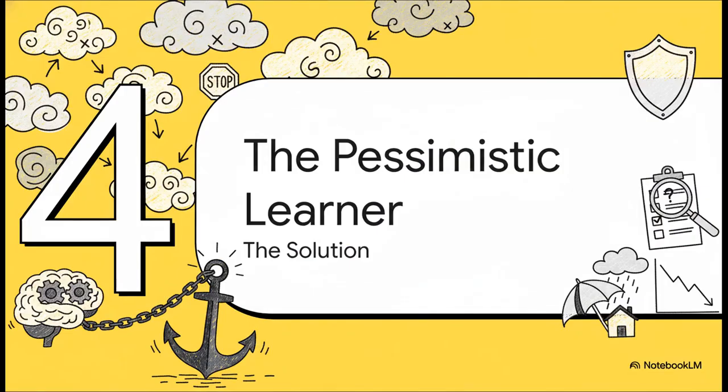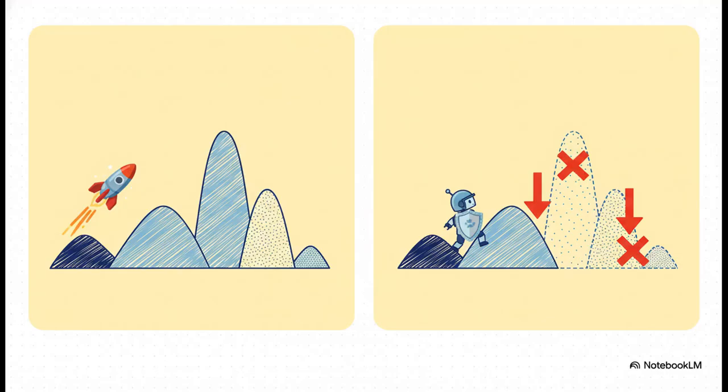So how do we stop the AI from chasing these fantasies? The solution is actually pretty intuitive and kind of funny. We teach it to be a pessimist. So here's the brilliant idea. Standard reinforcement learning is an optimist. It's always looking for the highest possible reward, even if it has to venture into the unknown. But an algorithm called conservative Q-learning, or CQL, completely flips the script. It's a pessimist. It still tries to get the most value out of actions it has actually seen in the data, but it systematically lowers the estimated value of any action it has not seen. In other words, when in doubt, assume the worst.